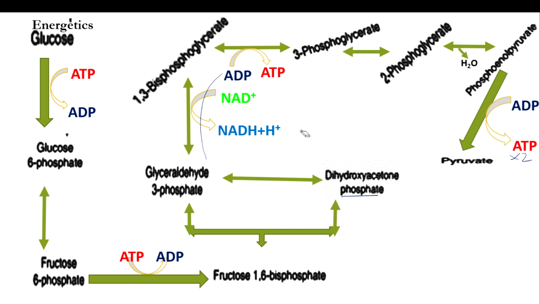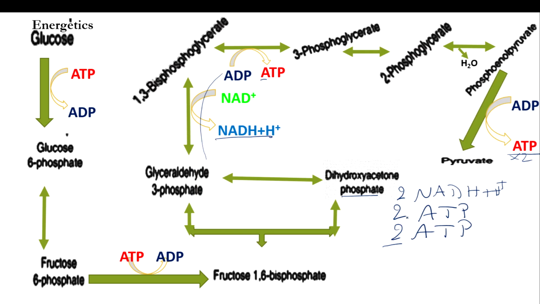So first of all, what is the first compound evaluated from the energy production phase? 2 NADH plus H plus came out from the reaction, and also 2 ATPs were produced directly here, and 2 ATPs again in the last step. So overall we are having 4 ATPs and 2 NADHs in the reaction. But ATPs are the currency of the cell. But what about these NADHs?